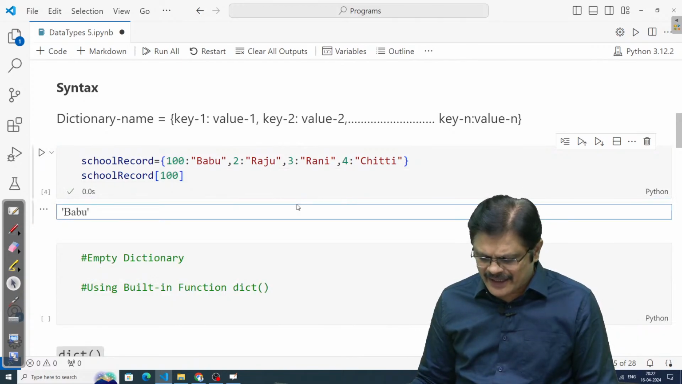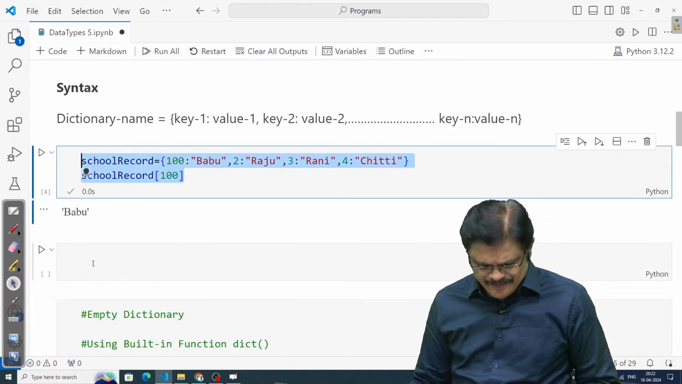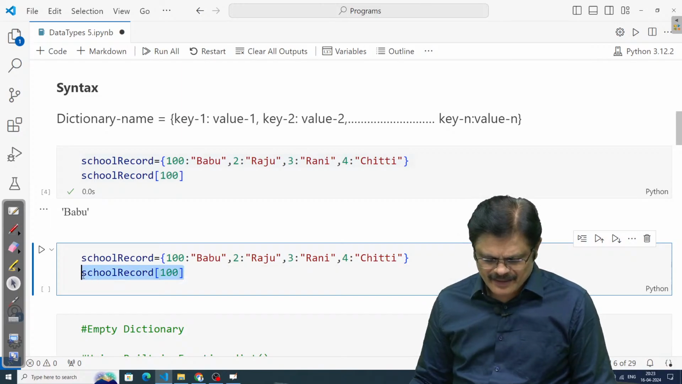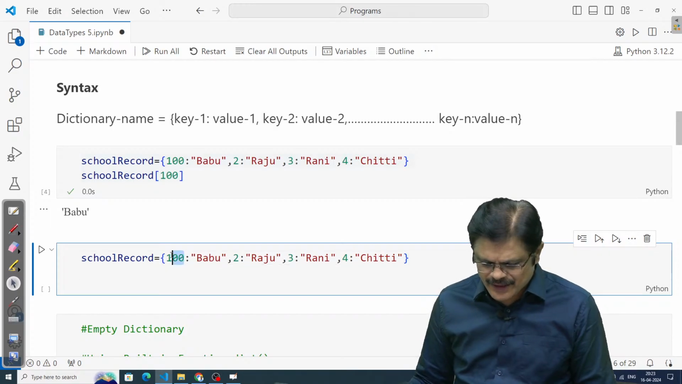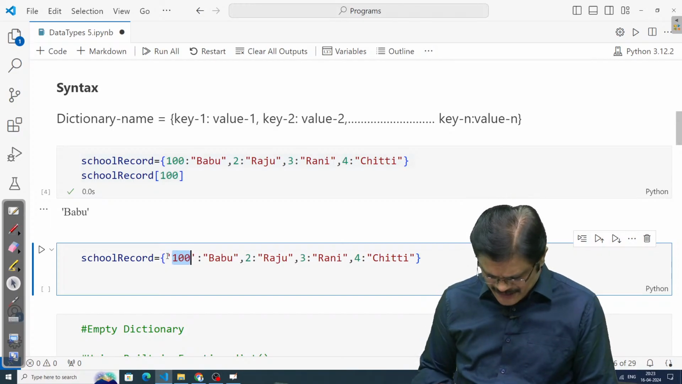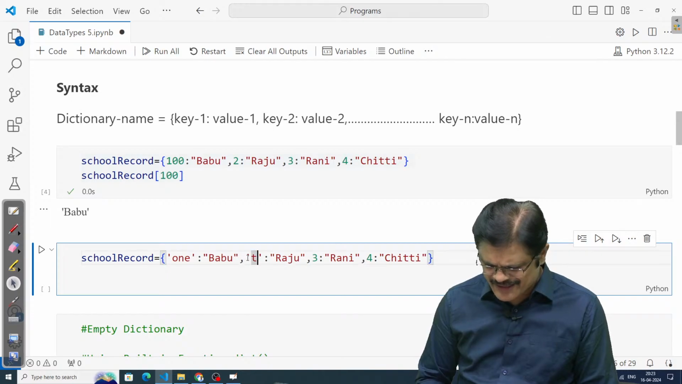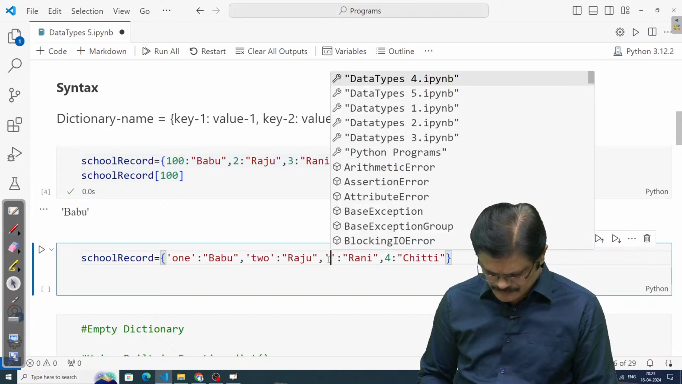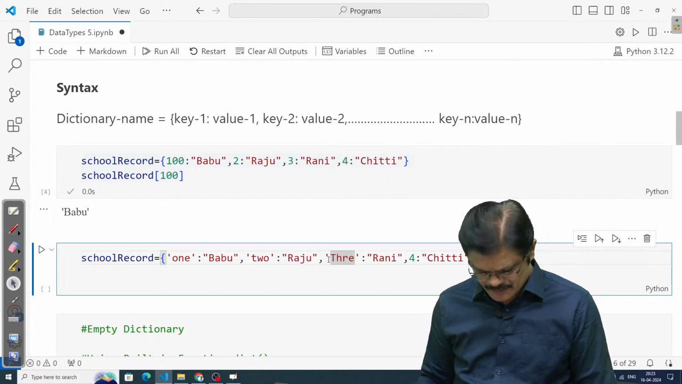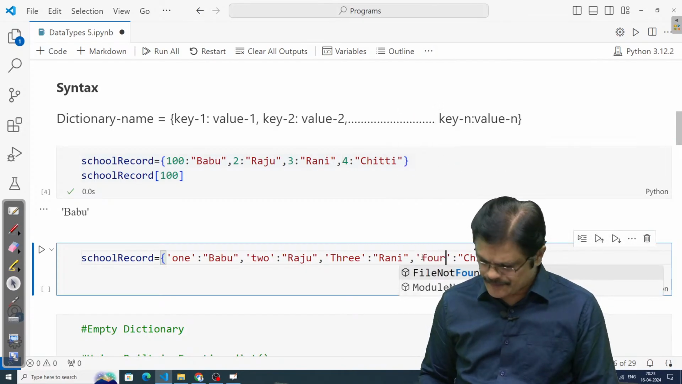You can try different examples, my dear friends, for this. Now let me copy paste this and change the key types. As I mentioned, keys can be any immutable types you can use. So let us use a string. 1, 2. I'm just writing some names for them. 3. And this I call it as 4.